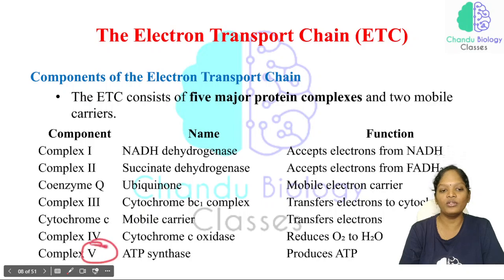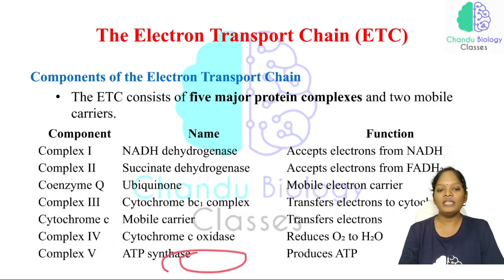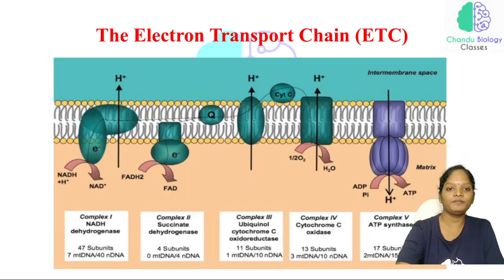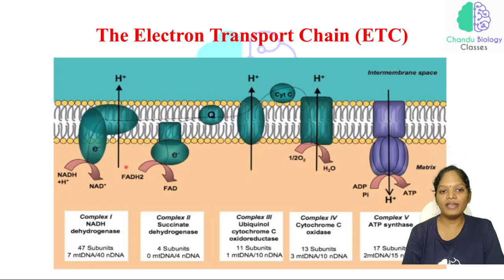Now complex 5, the ATP synthase complex. The main function of this ATP synthase is the production of ATP. Now just look at this, very, very important. I'll explain it to you one by one clearly.